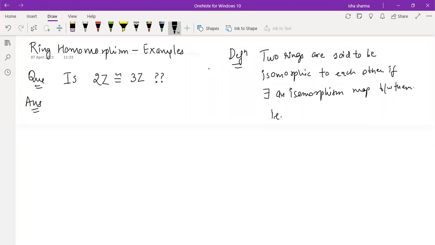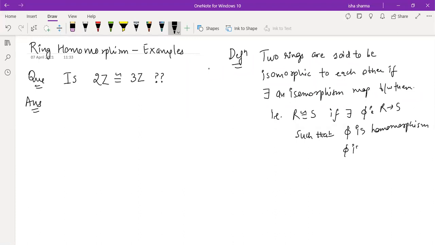That is, R is isomorphic to S if there exists phi from R to S such that phi is a homomorphism, and phi is bijective, meaning one-one and onto. So that is the definition of isomorphism. It should be a homomorphism and it should be a one-one and onto map. If you are able to find that kind of map between any two rings, we say those two rings are isomorphic to each other.